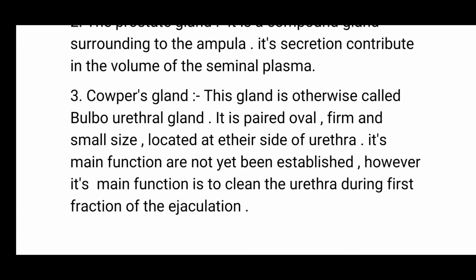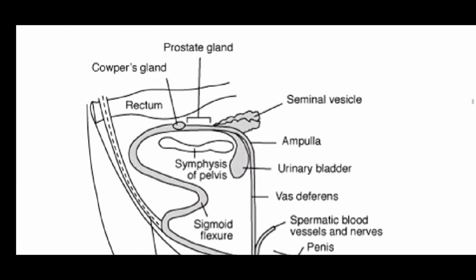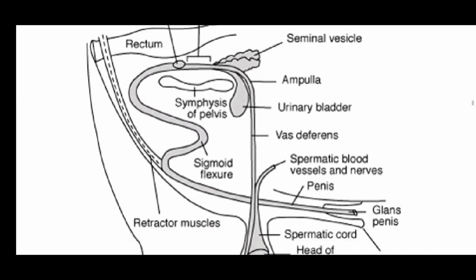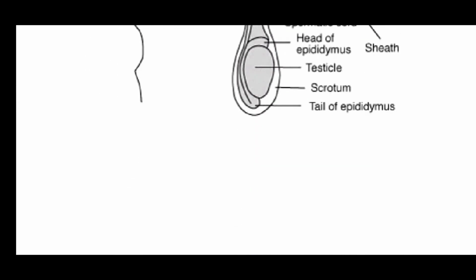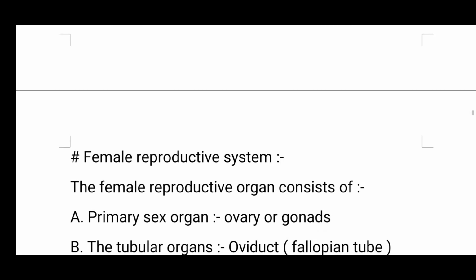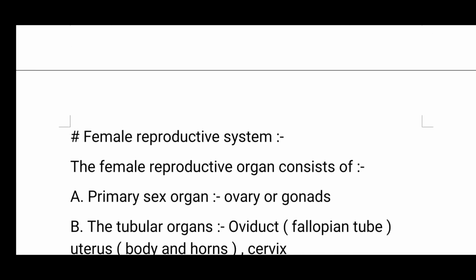It is paired, oval in form and small in size, located at either side of urethra. Its main functions are not yet well established. However, its main function is to clean the urethra during the first fraction of the ejaculation. Figure of male genital system is given below. This is the figure of male genital system, and these are very important from the exam point of view. And this is in very simple language.